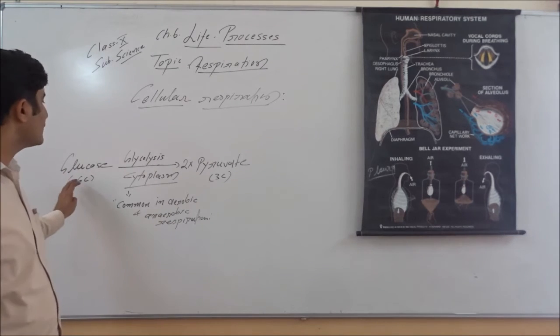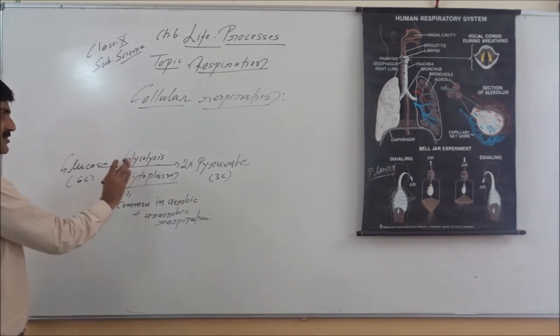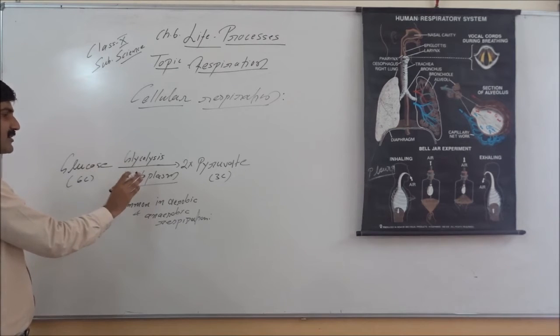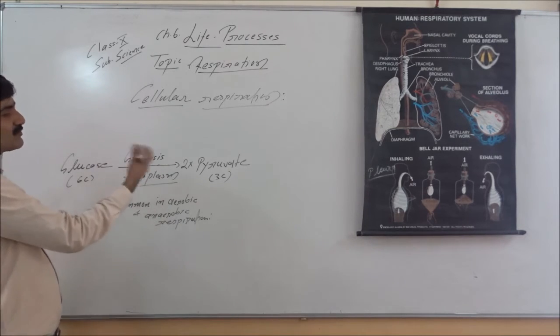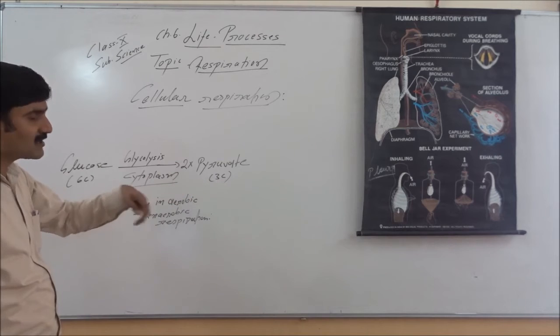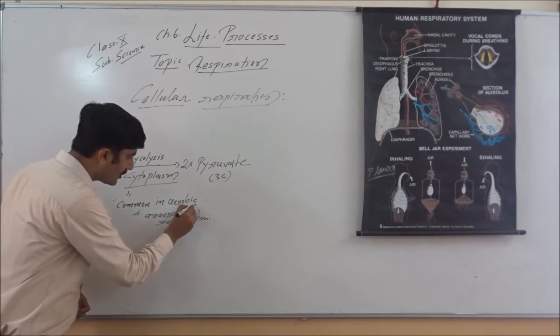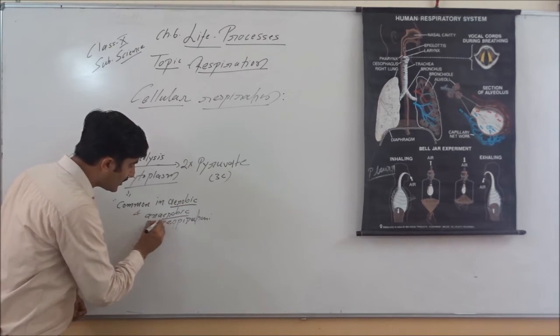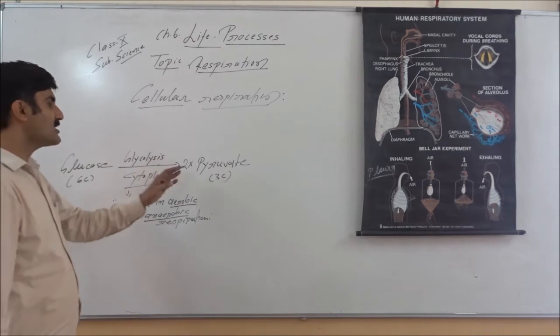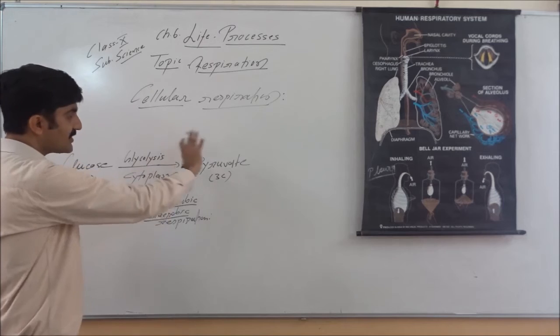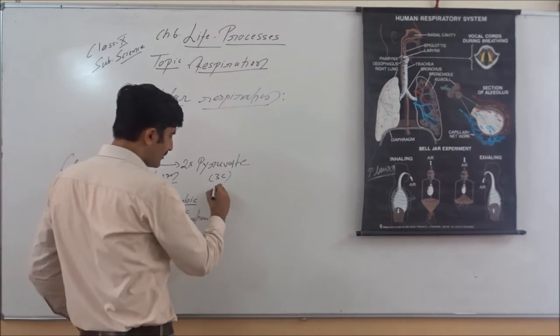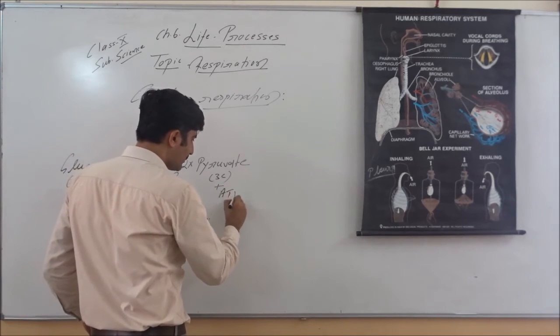So what we have learned in glycolysis: the first step takes place in cytoplasm. 6 carbon glucose breaks into 3 carbon pyruvate. There are 2 pyruvate molecules formed. And this is a common step for aerobic and anaerobic respiration. Along with the pyruvate, please remember, there is generation of ATP also.